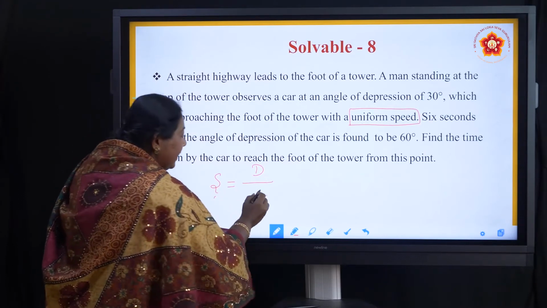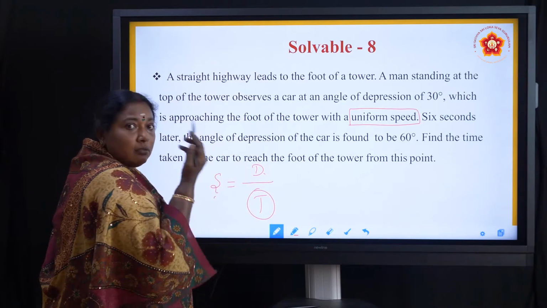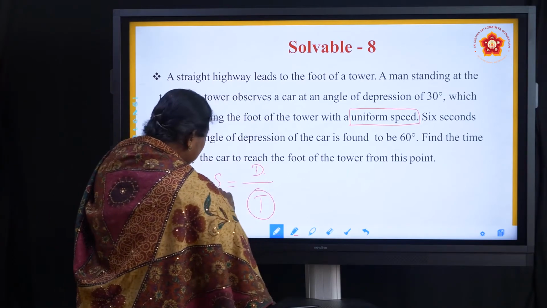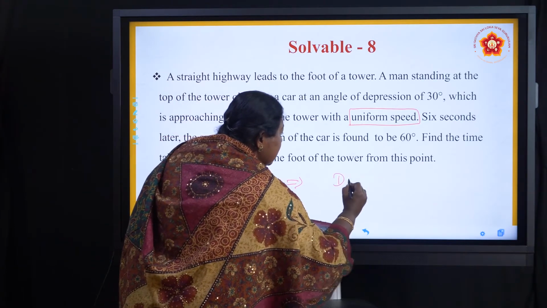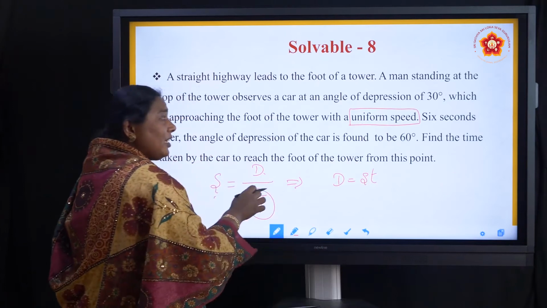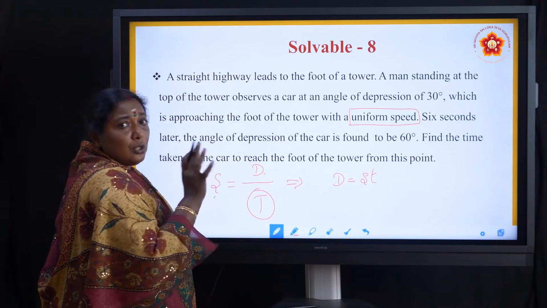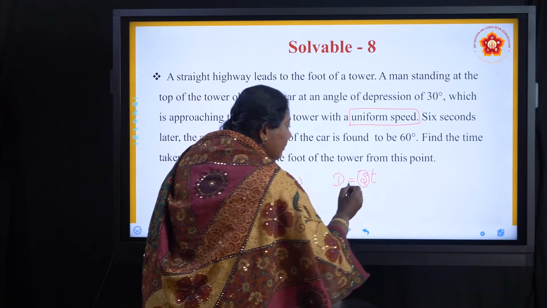I have to find the time. Distance, that also they didn't give. No problem, let it be. Which implies distance is equal to speed into time. They have given it is a uniform speed, so there is no change in the speed. I don't care about the speed. Let the speed be s itself.